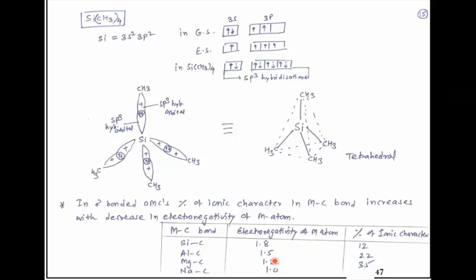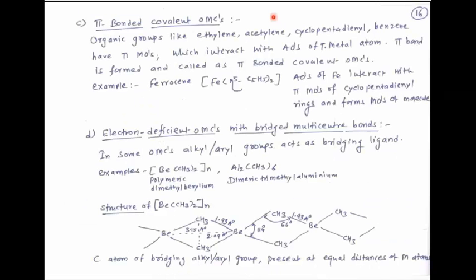Now see the third type of bond in organometallic compounds: pi bonded covalent organometallic compounds. Here a pi bond is present between the carbon atom and the metal atom. Organic groups like ethylene, acetylene, cyclopentadienyl and benzene have pi molecular orbitals.